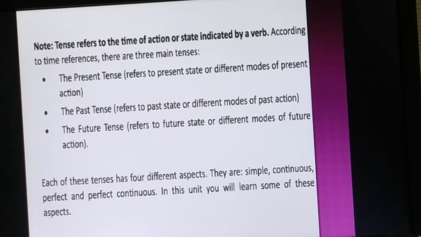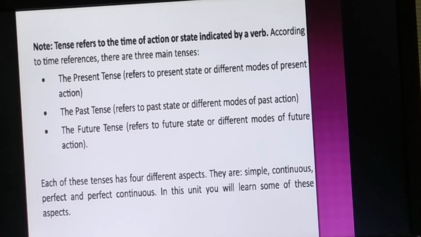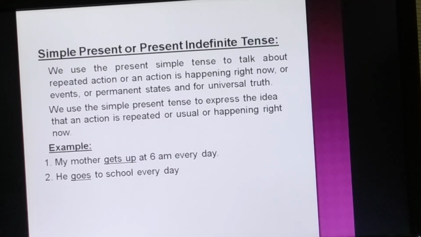Now you know that each of these tenses has 4 different aspects, and they are simple, continuous, perfect and perfect continuous. In this unit, you will learn some of these aspects of tense. At first, let's start with simple present or present indefinite tense, and its lesson 2. Now, what is simple present tense?